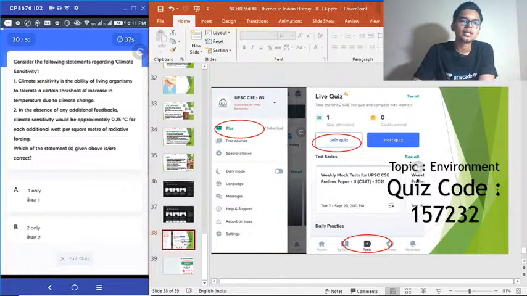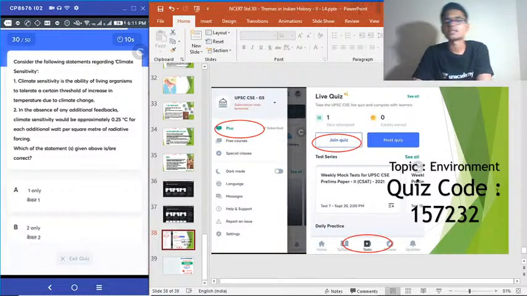30th question. Consider the following statements regarding climate sensitivity. 1. Climate sensitivity is the ability of living organisms to tolerate a certain threshold of increase in temperature due to climate change. 2. In the absence of any additional feedbacks, climate sensitivity would be approximately 0.25 degrees Celsius for each additional watt per square meter of radiative forcing. Choose the correct answer.